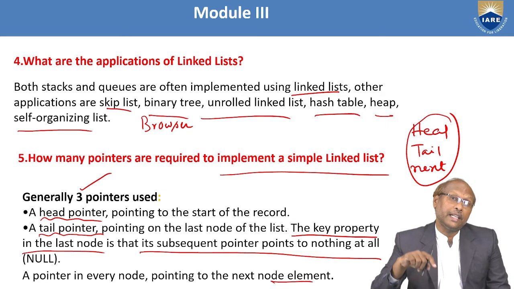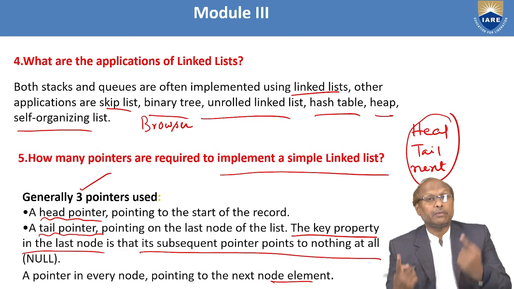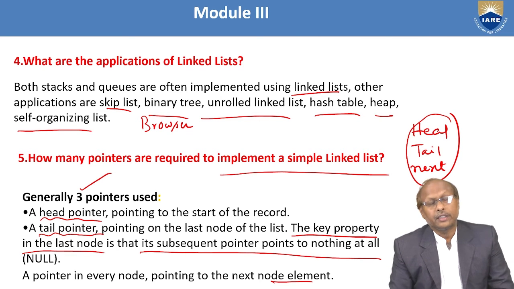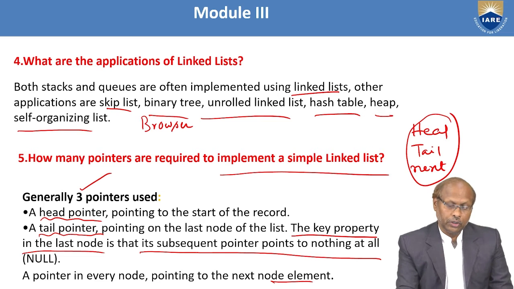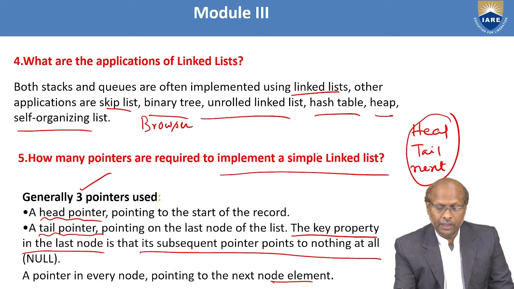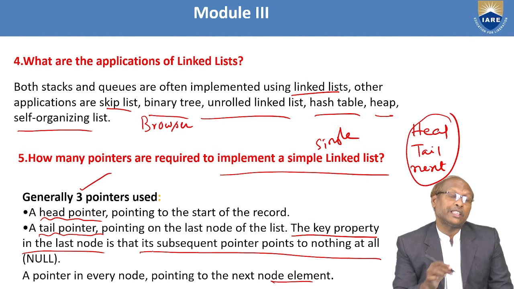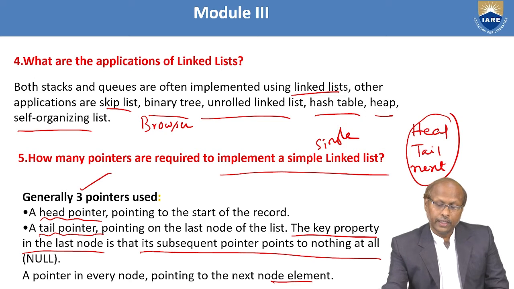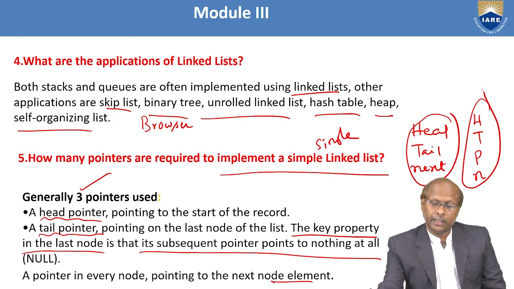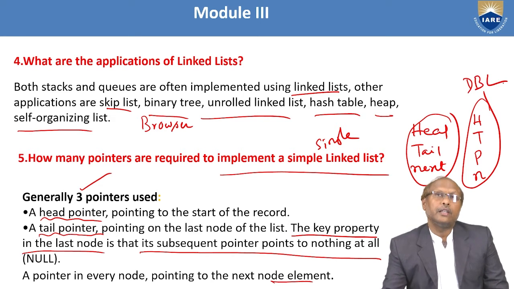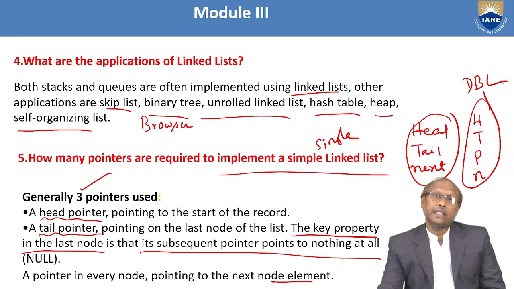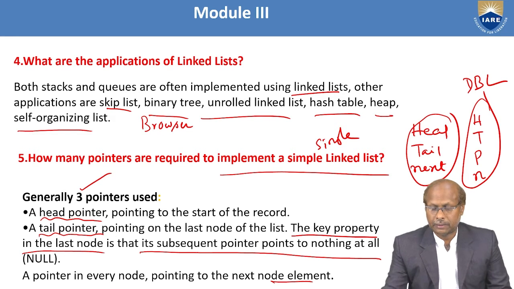Whereas if you talk about the double linked list, there you use a previous pointer as well as a next pointer, as well as head and tail. That means 4. So in that case, it uses 4 pointers. A simple linked list means a single linked list. Whereas when I ask about a double linked list, you should answer 4. What are the 4? Head, tail, previous, and next. These are the 4 varieties of pointers useful in a double linked list. So depending on the type of linked list, the number of pointers also changes.